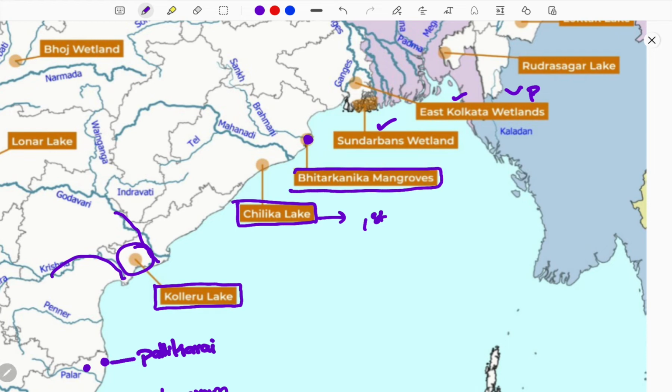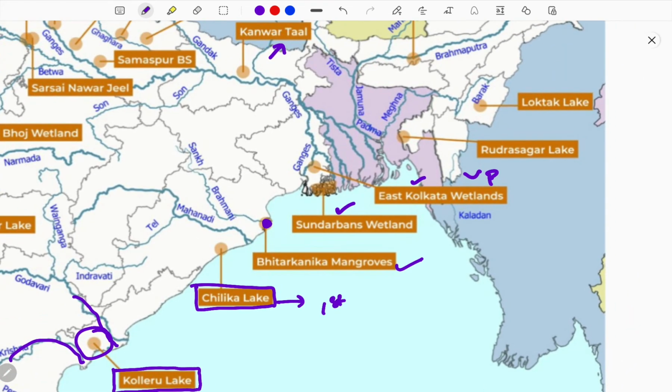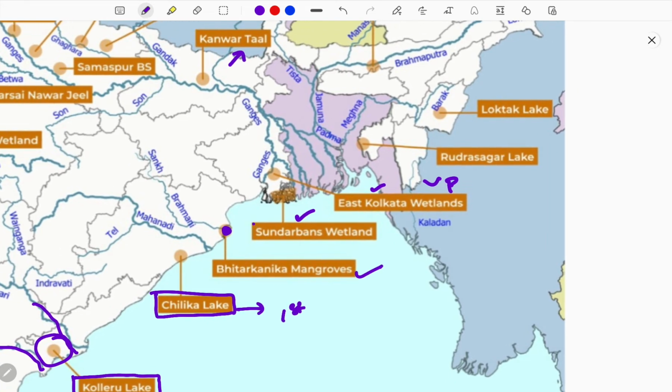Bhitarkanika mangroves needs a case study, which is more important. So if I am saying something is important as a case study, kindly mark it and read about it. This is along the estuary where the Brahmani river joins the Bay of Bengal. And next important thing is Sundarban. India's largest wetland is none other than the Sundarbans. Next come the East Kolkata wetlands along the Ganges river. And next, the Sundarban wetland is part of the joining of the Brahmaputra and Ganga.